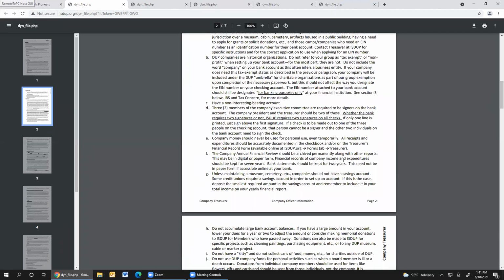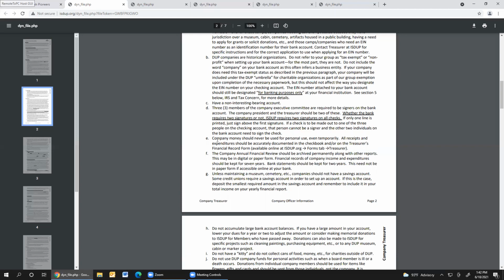I do want to mention this: company money should never be used for personal use, even temporarily. And again, that's why everything should go through your company account, never through a personal account, and then put into your company account. You do not want that liability, and you need to have a clear record of where your money travels so that it all looks very much on the up and up.